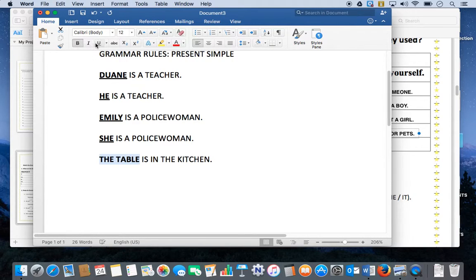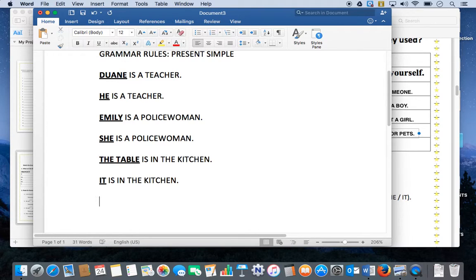The table is in the kitchen. We don't add gender, so we have no masculine or feminine. We're just going to simply say "it is in the kitchen" if we're looking to replace it with a subject pronoun.